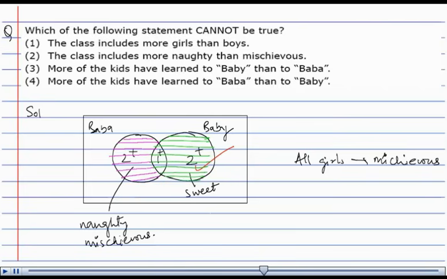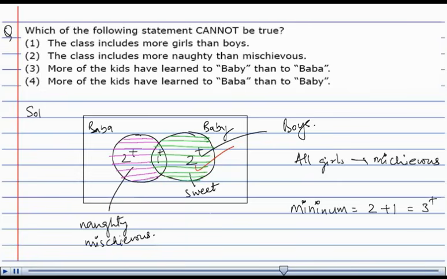So, this portion contains only boys in it. Now, the minimum number of boys can be 2 plus 1, that is equal to 3 minimum, or it can be more than 3 also.